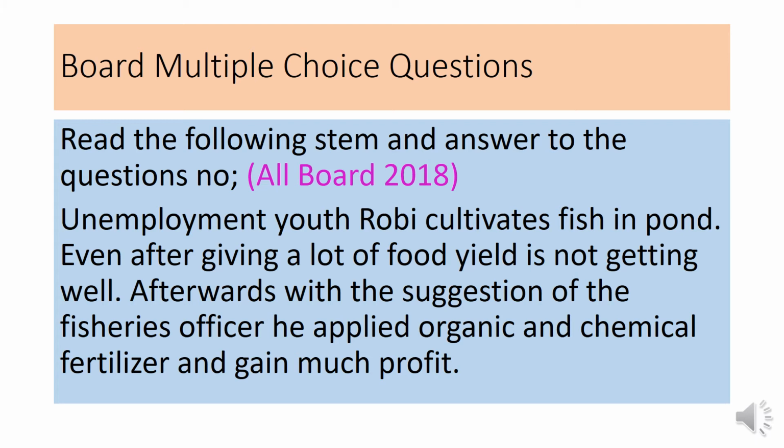In this slide, you can see a stem, and this is a stem-based MCQ question. The stem is: unemployed youth Robi cultivates fish in a pond. Even after giving a lot of food, the fish are not growing well. Afterwards, with the suggestion of the fisheries officer, he applied organic and chemical fertilizer and gained massive profit. From this stem, you can get two questions.